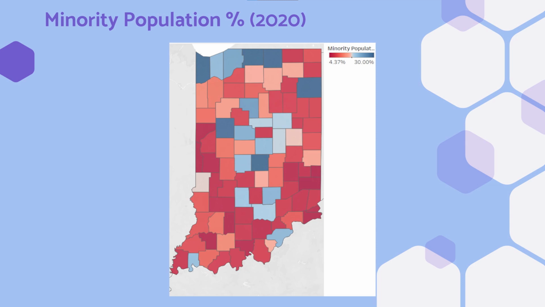The trend visible here is that the more rural counties towards the south have a lower minority population percentage, while the counties that are more urbanized have a higher percentage. Cities generally provide more opportunities than rural areas and have more diversity in terms of demographics.